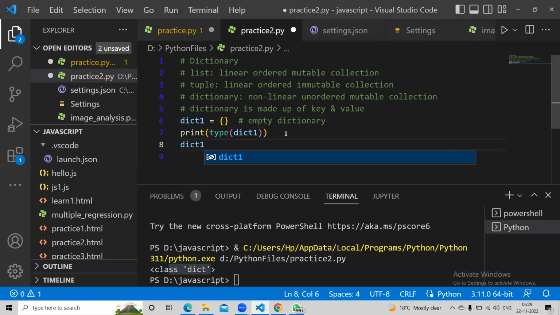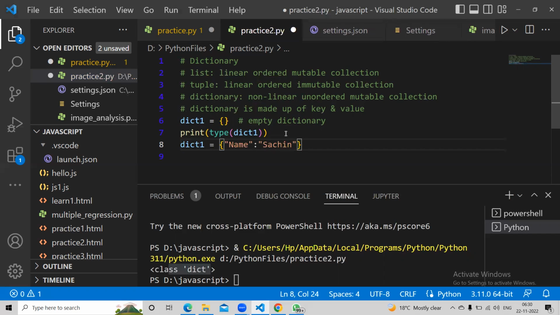Now of course you can add a value to it. So I can say DICT1 equal to, and we have to give a key and a value. The key will be name, colon, value is Sachin.